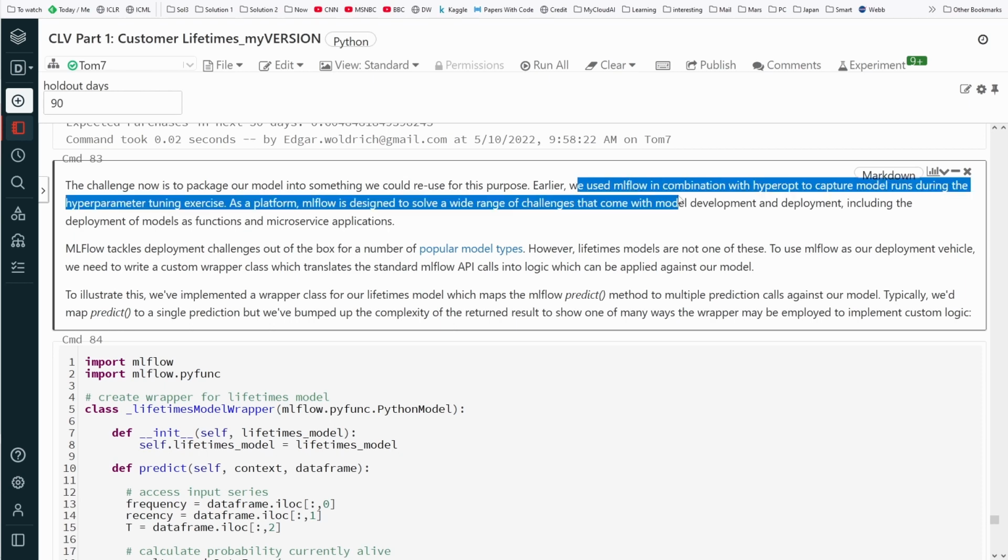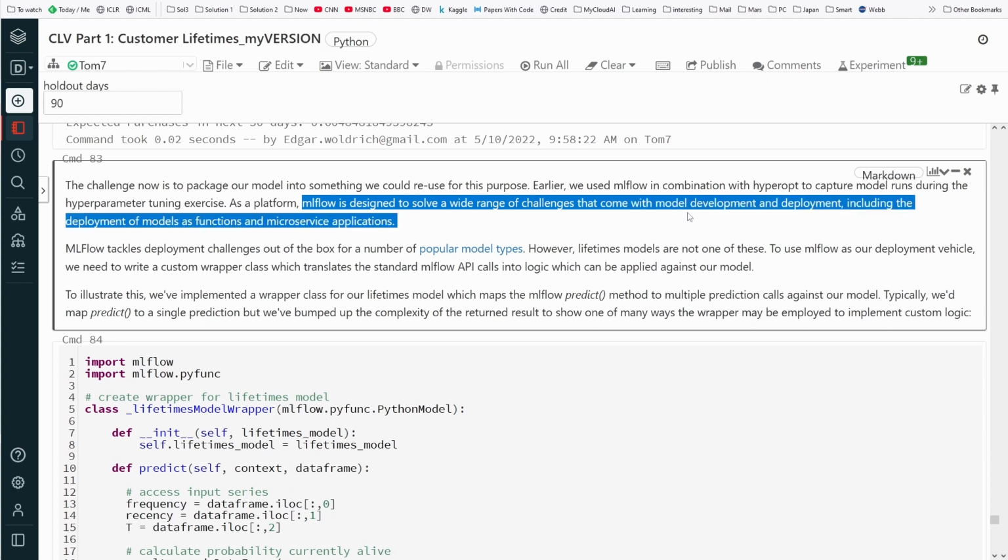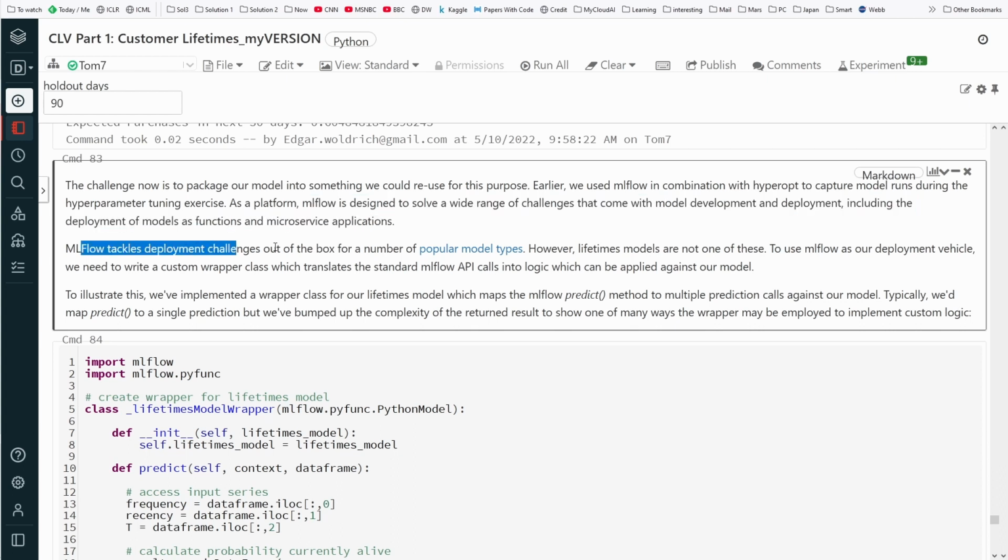We use MLFlow in combination with hyperopt to capture the model's runs during the hyperparameter tuning exercise. As a platform, MLFlow is designed to solve a wide range of challenges that come with model development and model deployment, including the deployment of models as functions and microservice applications. This is the nice part. MLFlow tackles deployment challenges out of the box. Lifetimes models are not included.